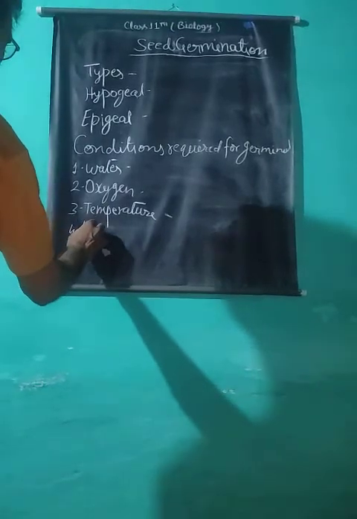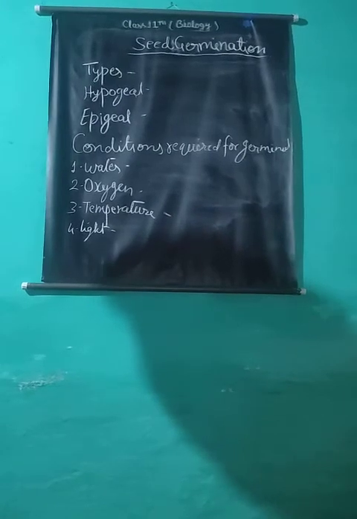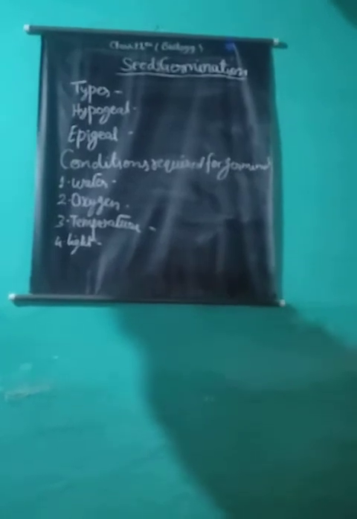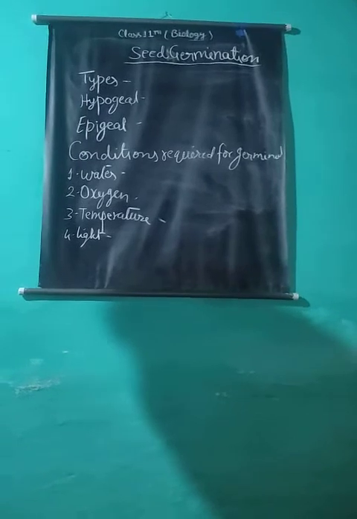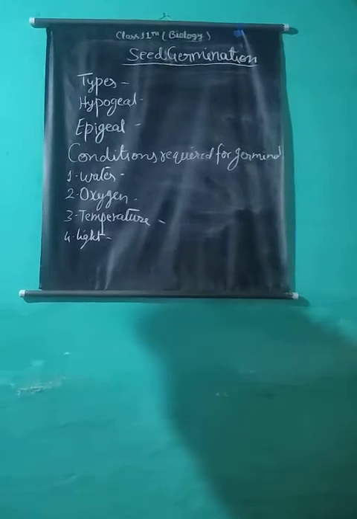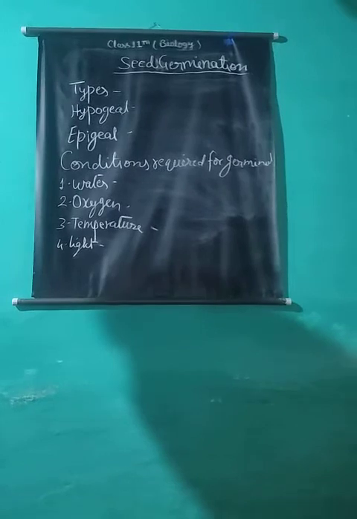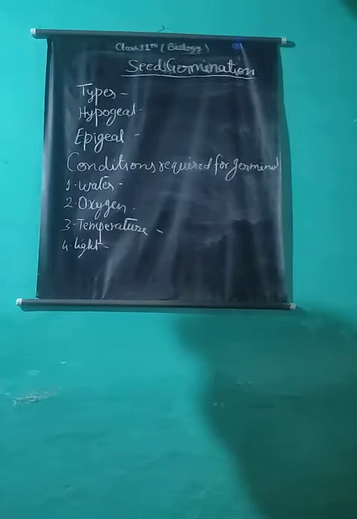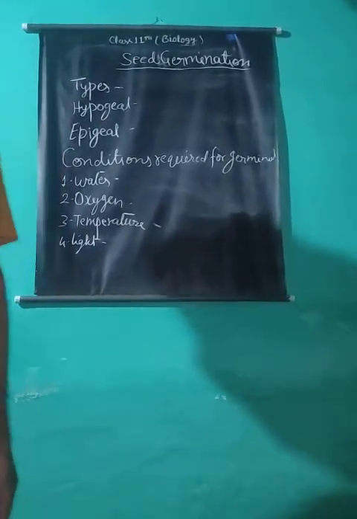Light. Light is required by a number of seeds for proper germination. Plants can be divided into three groups on the basis of the influence of light on the germination of seed. Seed is stimulated to germinate by exposure to light, light sensitive. Seed is stimulated to germinate by exposure to dark. And seed indifferent to illumination: they may germinate either in light or in dark. In both conditions they can germinate.